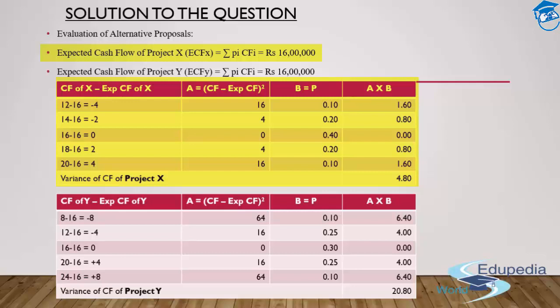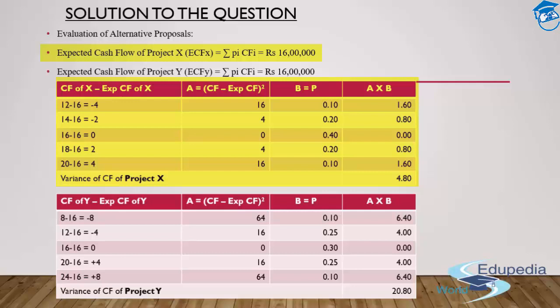So all you need to do is, once you get these figures, you need to multiply them with their respective probability distribution of occurrence, which was 0.10, 0.20, 0.40, 0.20 and 0.10 in the case of project X. After multiplying, you will get the variance of the cash flows for project X. That comes out to be 4.80.